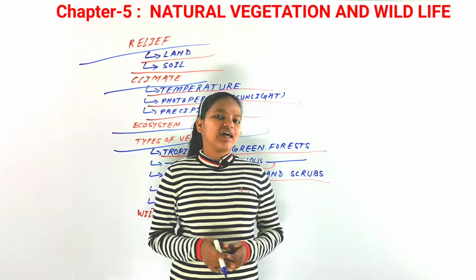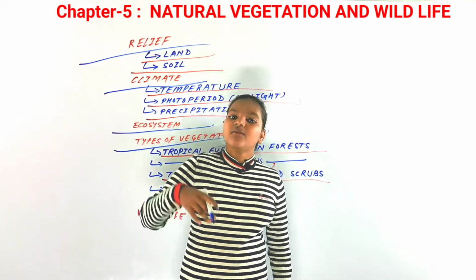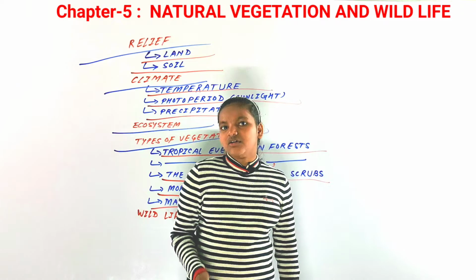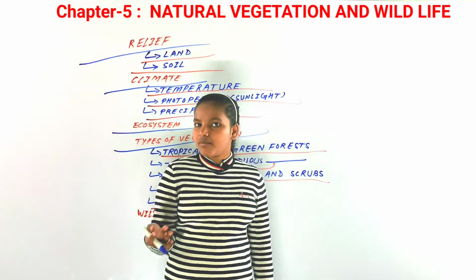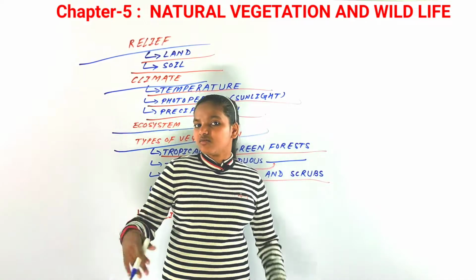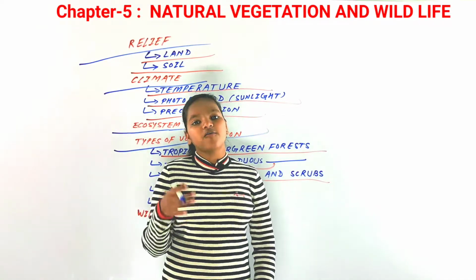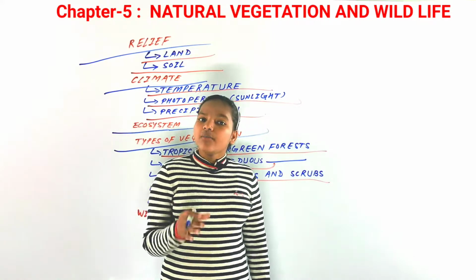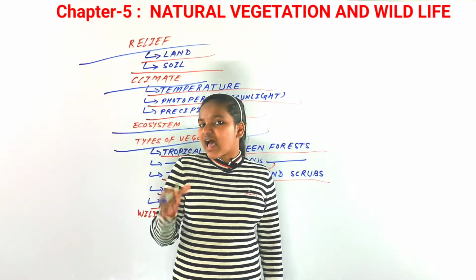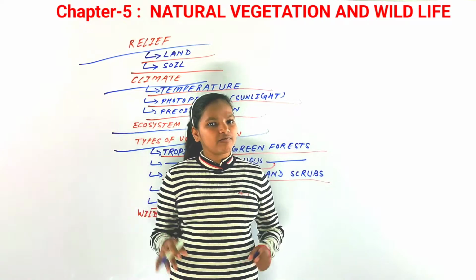In India there are very few parts where mangrove forests are found, like the deltas of the Godavari, Ganga, Kaveri, Krishna and Brahmaputra. These are the regions where mangrove forests are found. And Royal Bengal tigers are the most important animals found in these forests.